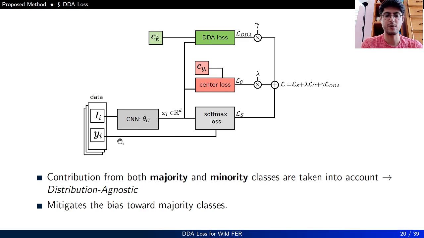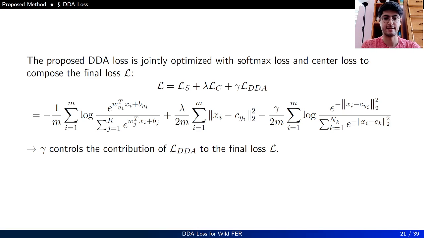This is how data flows in a learning algorithm that is supervised jointly by softmax loss, center loss, and DDA loss. As you can see, for center loss, we are only inputting the corresponding class center for the deep features, but in DDA loss, all class centers are employed. Intuitively, the contributions from both majority and minority classes are taken into account to create a distribution-agnostic loss to mitigate the bias toward majority classes.